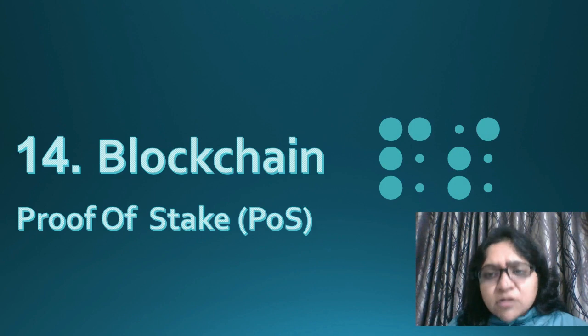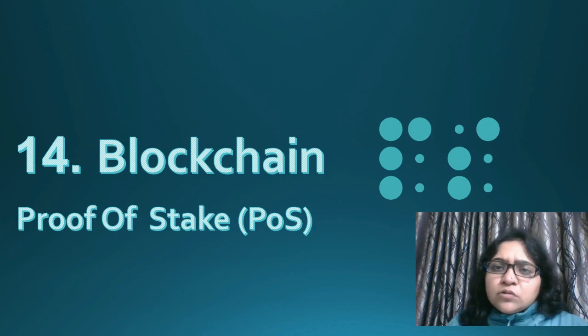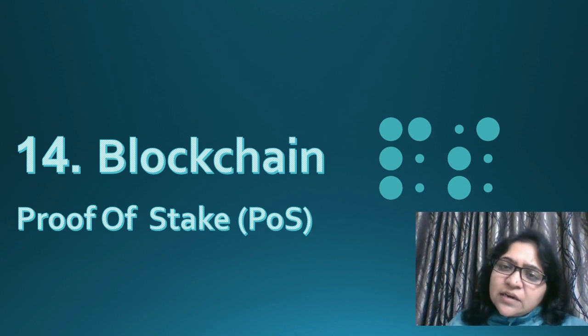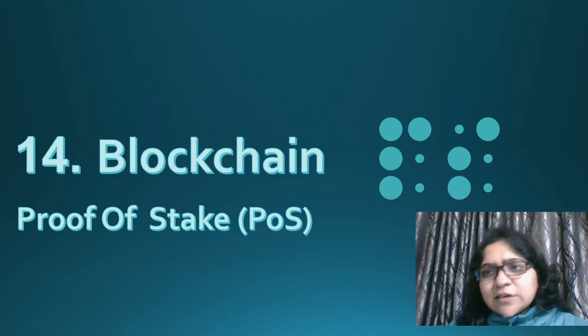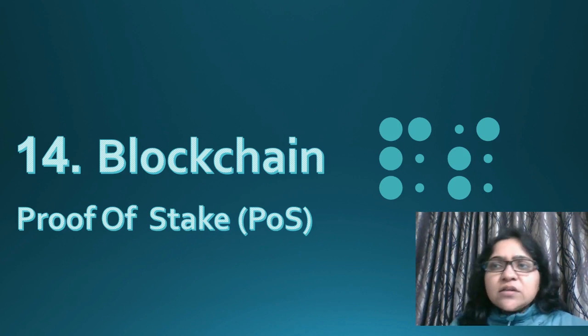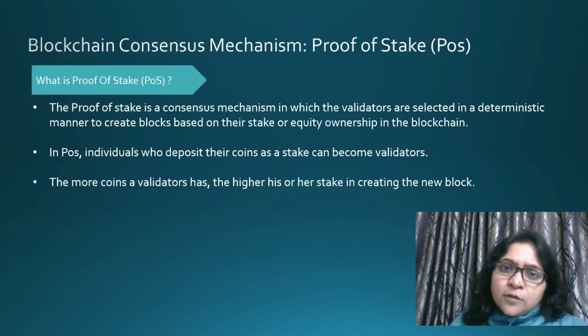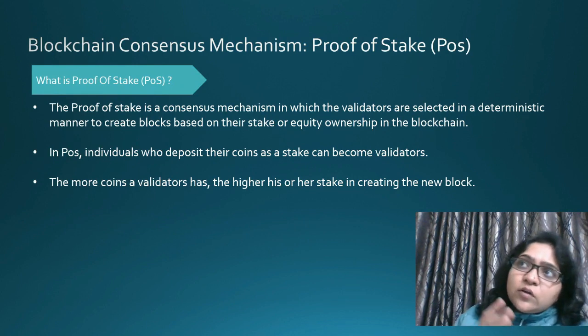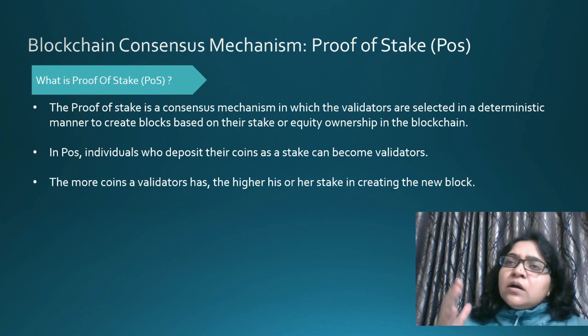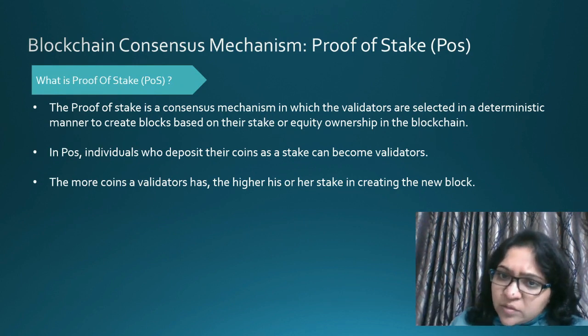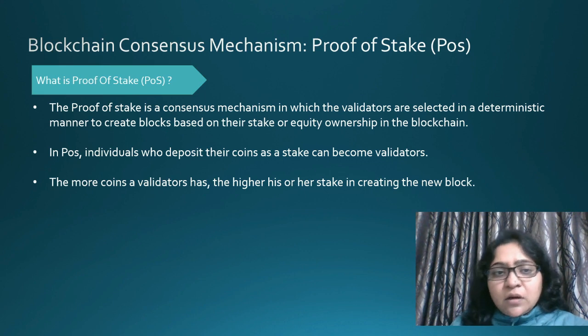Today's topic is in continuation of my previous topic of consensus mechanism. In the last topic I explained proof of work, and today I'm going to explain proof of stake. Proof of stake is totally different from proof of work. If you recall, proof of work was a rat race where every miner was trying to solve the mathematical puzzle, and whoever cracked it first and was approved by the other miners got accepted. The case of proof of stake is a little different.